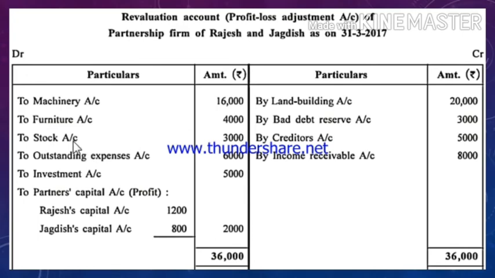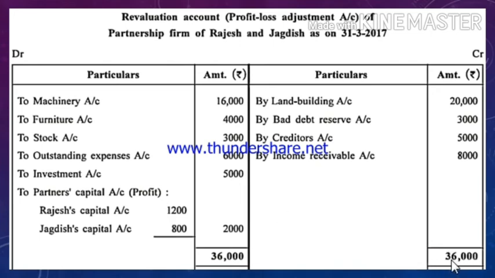Next, stock account, repairing expense occurred, because of which stock value has decreased by rupees 3,000, due to which loss has occurred to the firm. Outstanding expense, due to which liability has increased, due to increase in liability loss has occurred to the firm, so again it is recorded on the debit side of revaluation account. And investment value has also decreased. Decrease in value of asset means loss to the firm, so again it is recorded on the debit side of revaluation account.